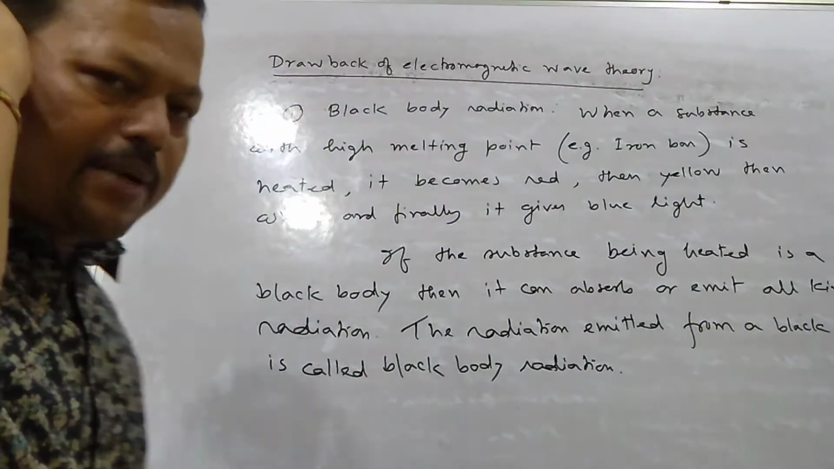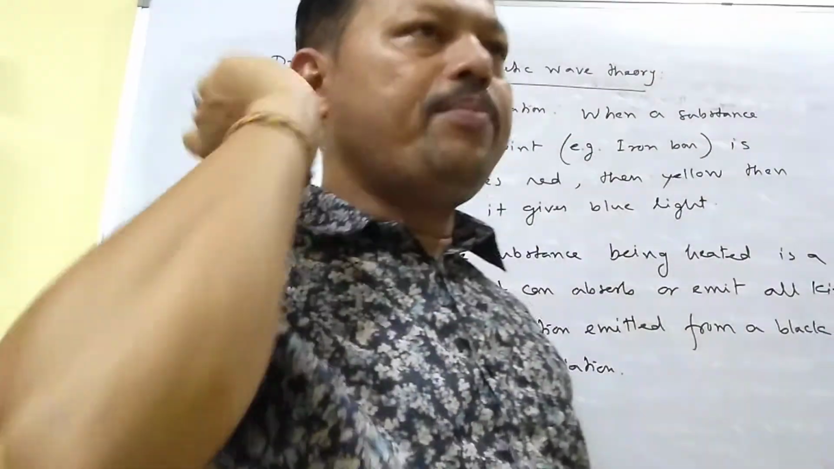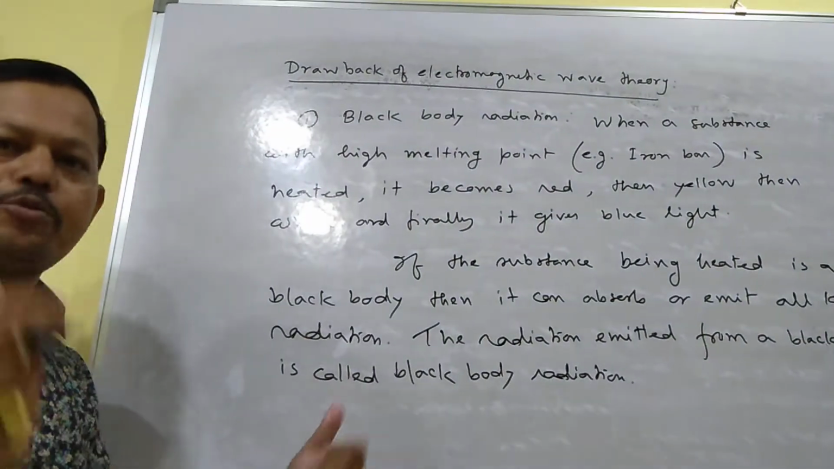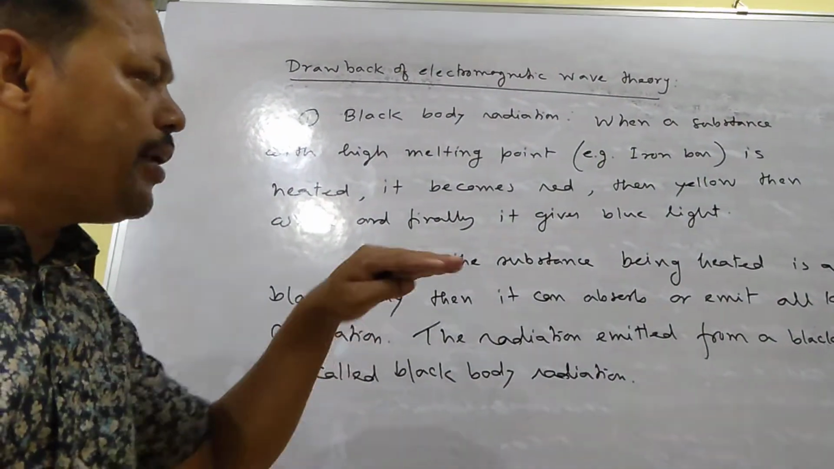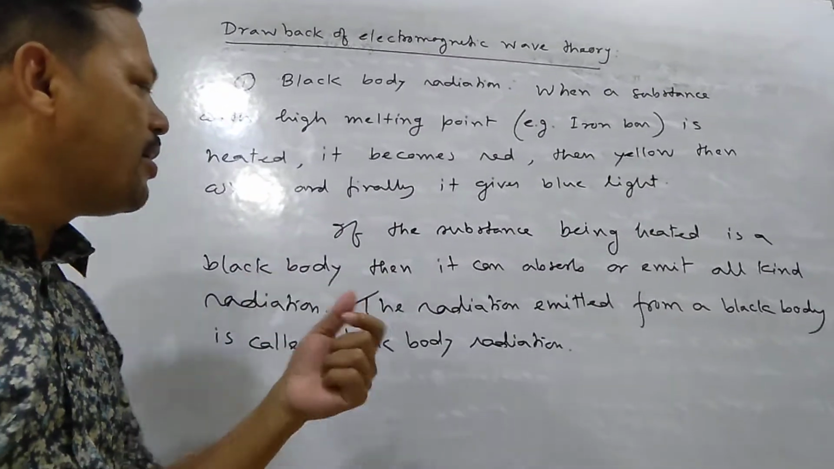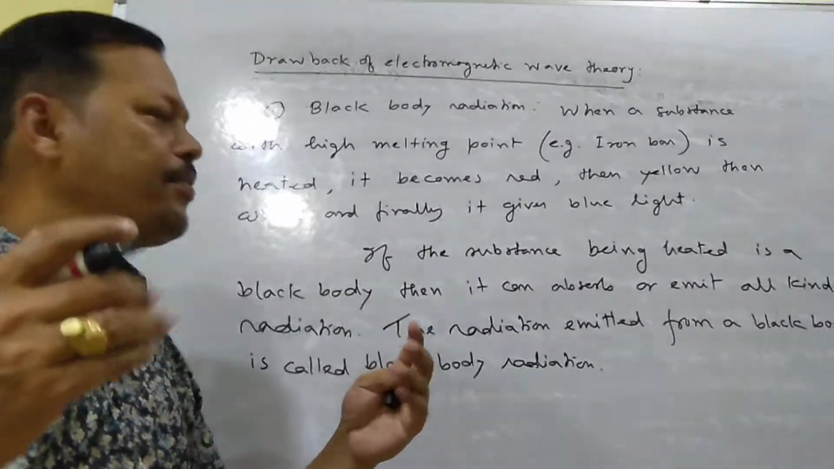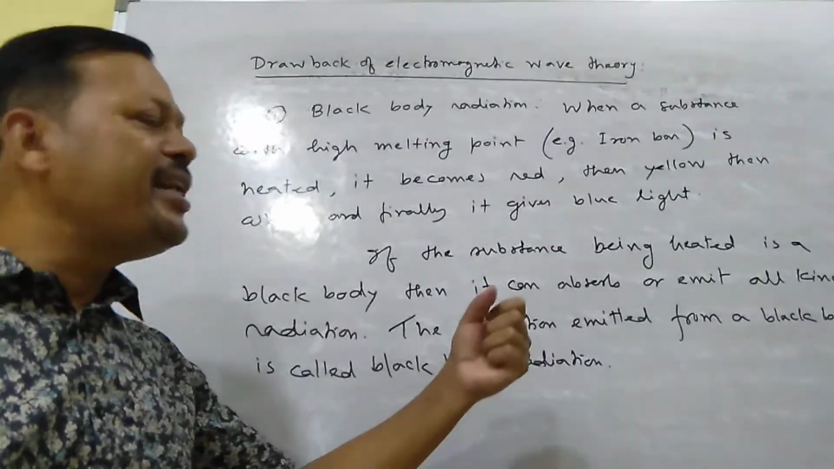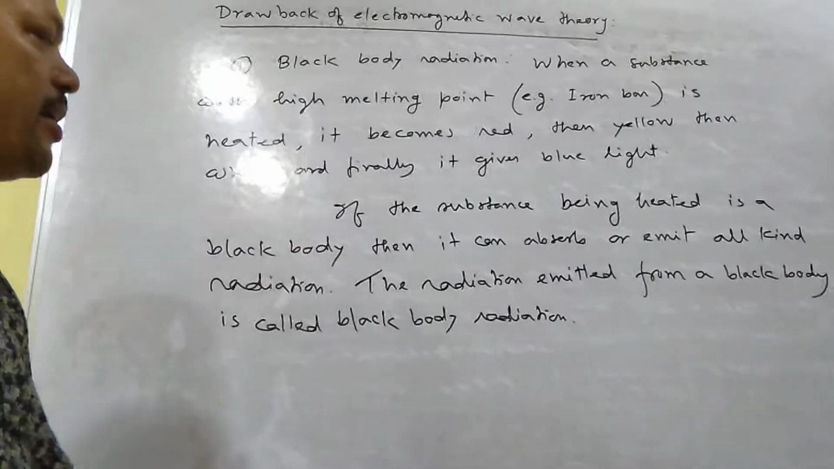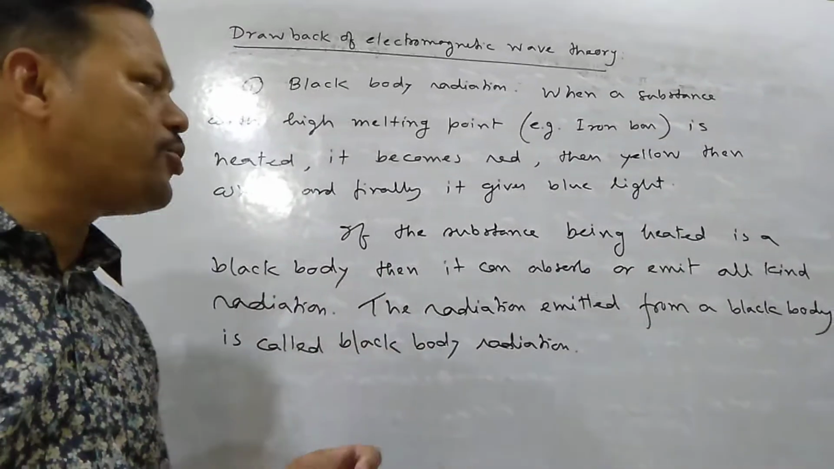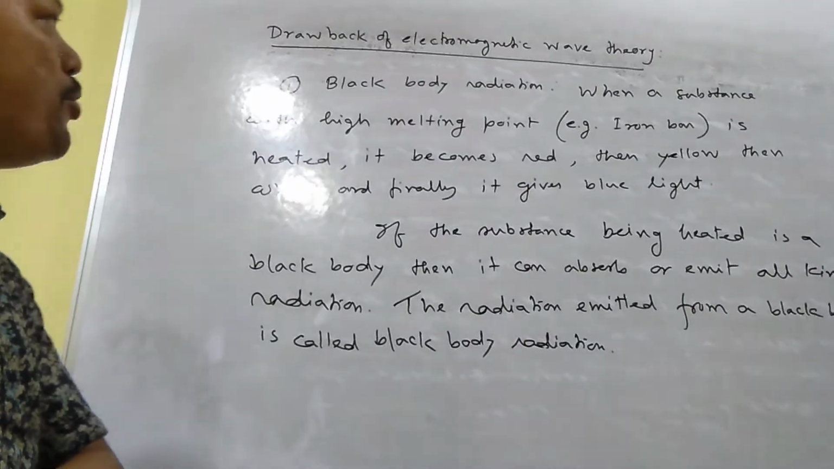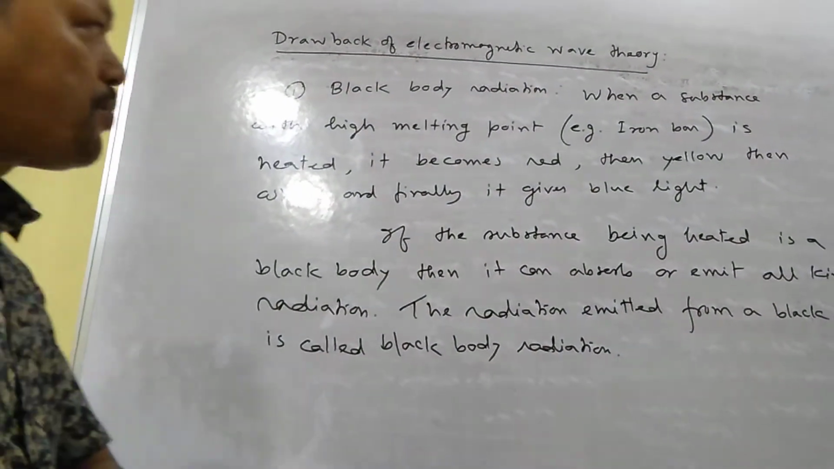Simple example: in summer season, when you wear black dresses, you feel hotter, no? Why? Because it can absorb the light. So a perfectly black substance, when you heat it, has the property that it can absorb any kind of radiation of different wavelength and frequency, and it can also emit radiation. The radiation emitted from a black body is called black body radiation.